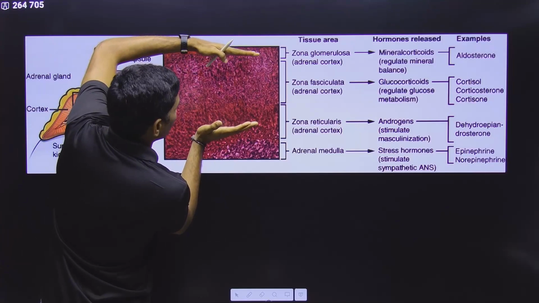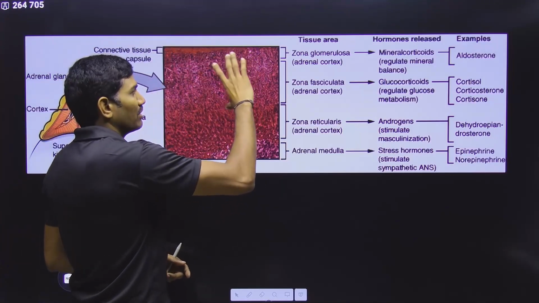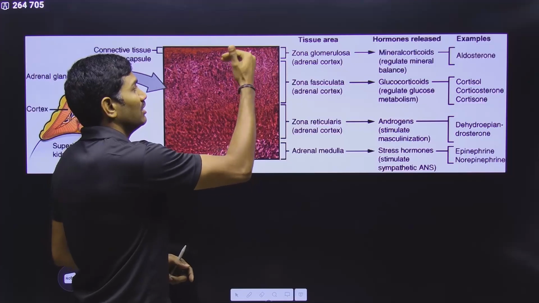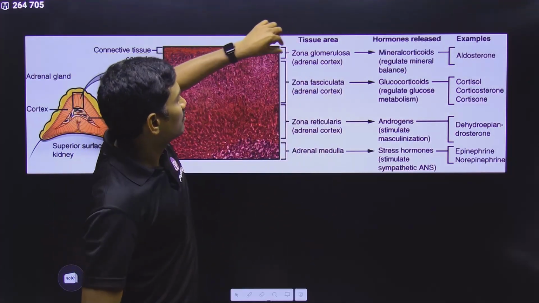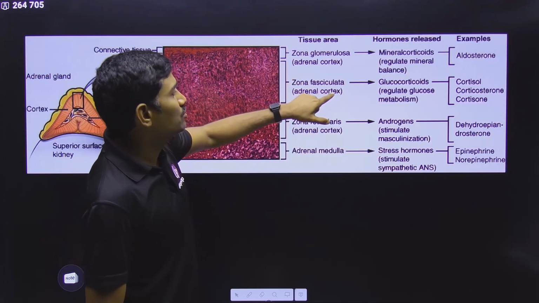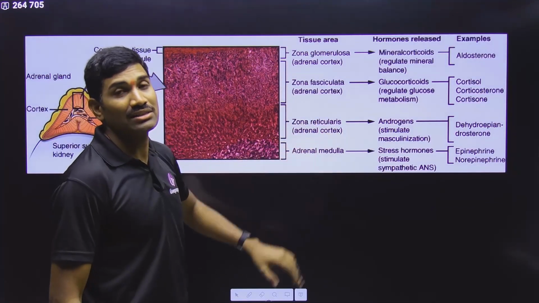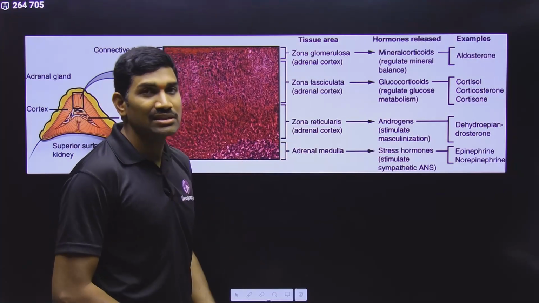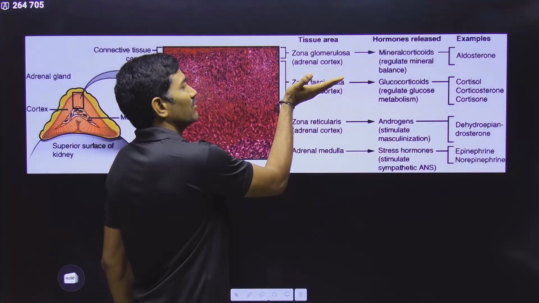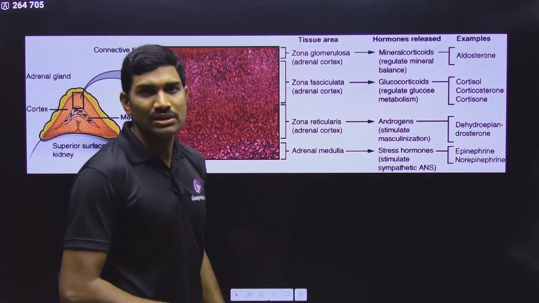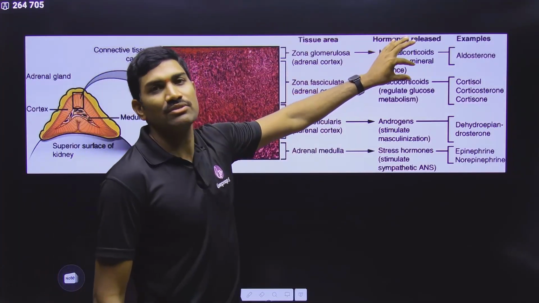And now in this cortex part, from outer, middle and inner. Within the cortex again, outer, middle and inner. So the outer is called zona glomerulosa, the middle part is called zona fasciculata, and the inner part of the cortex is called zona reticularis. These names were very clearly mentioned in NCERT, but in NCERT first they started with zona reticularis, then zona fasciculata, then zona glomerulosa, but here we are going from outer to inner. So in this way, zona glomerulosa first we are starting.